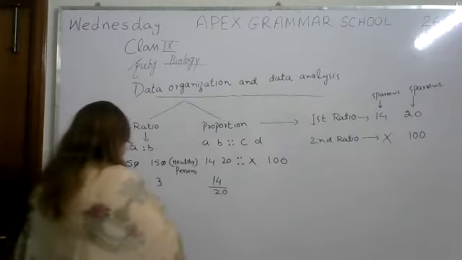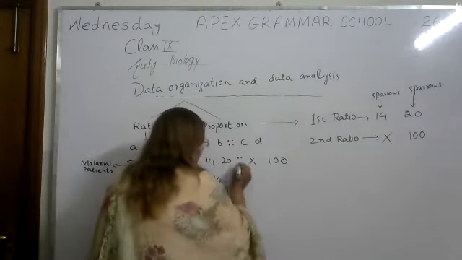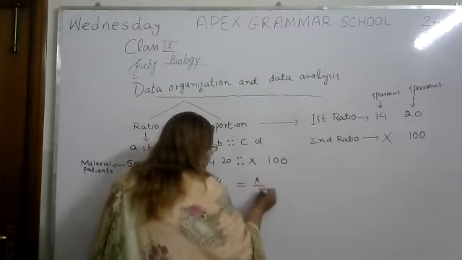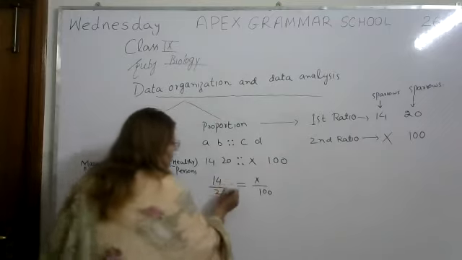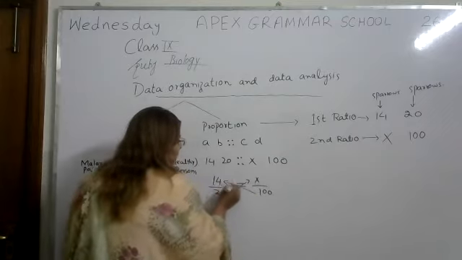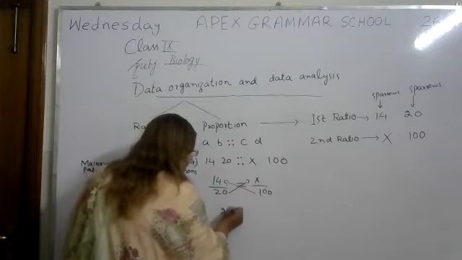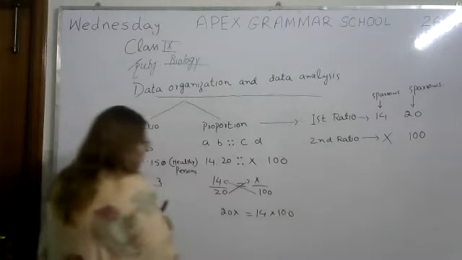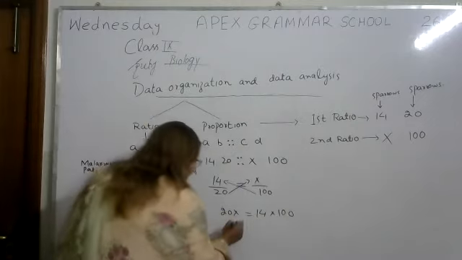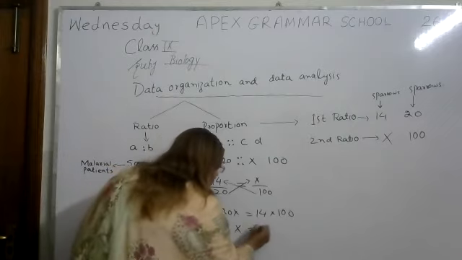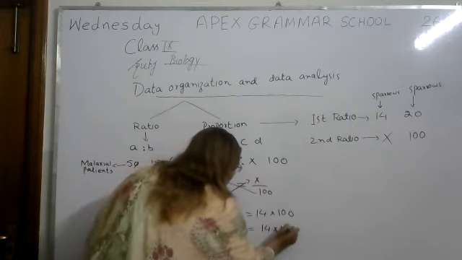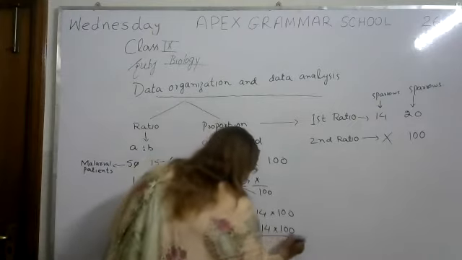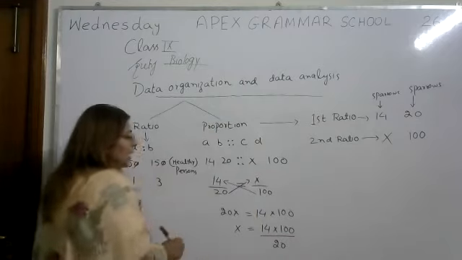So we will write in mathematical form 14/20, and this sign will convert into an equal to sign, and x/100. So what do we get? By cross multiplication, we will get 20x is equal to 14 multiplied by 100. So we have to just find the answer of x. So x is equal to 14 into 100, and this 20 will come to this side by division. So 20.